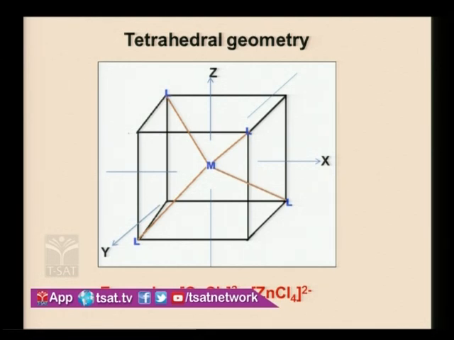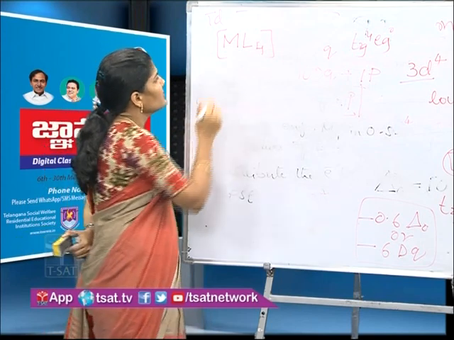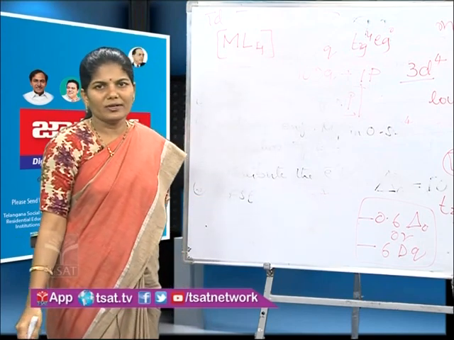Then assign the axes x, y, z. Observe the structure. Here the ligands are in between the axes, right? Ligands are present in between the axes, whereas in octahedral geometry ligands are present along the axes. So that is the difference between tetrahedral and octahedral geometry. Now we'll study the splitting pattern in tetrahedral geometry.